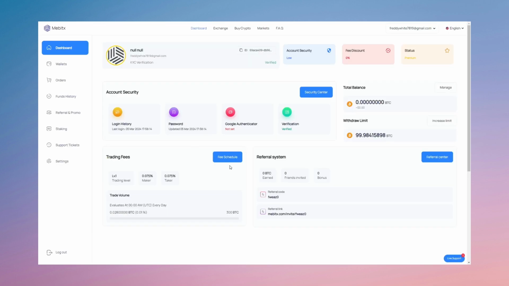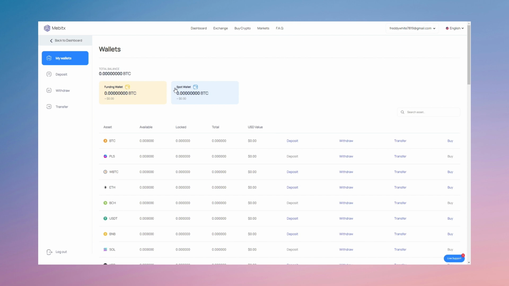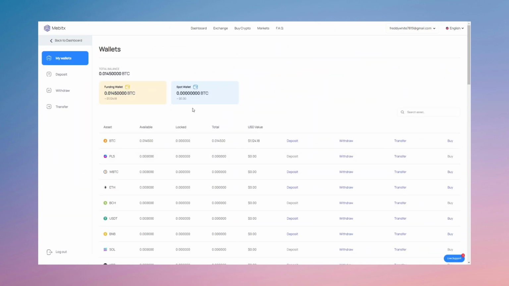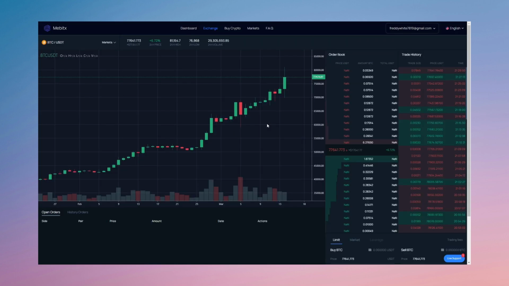Well, the first thing we do is go to the deposit tab. We are making a deposit. I will deposit $1,000. But you can deposit as much as you want. I deposited $1,000 in Bitcoins, but as you can see, I have $1,125 on my balance.